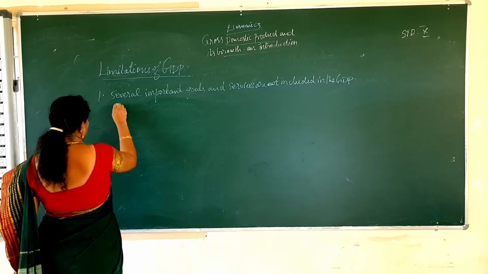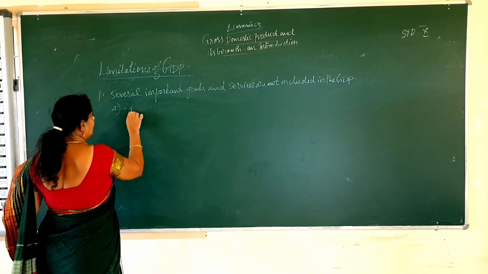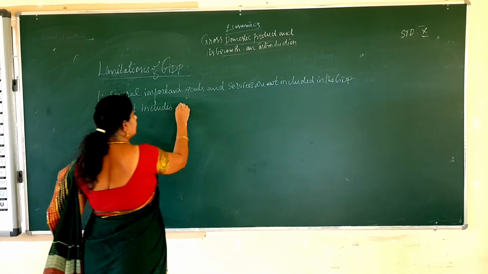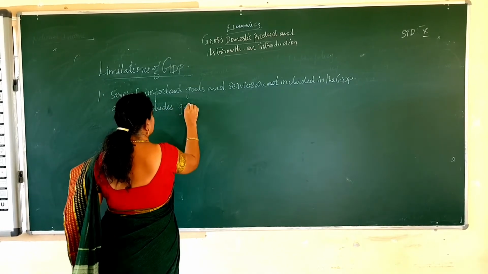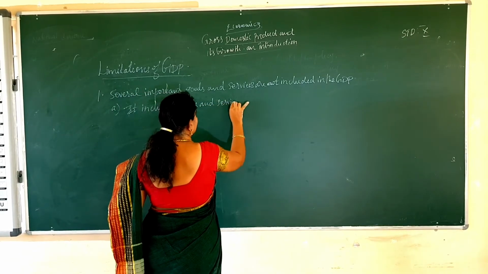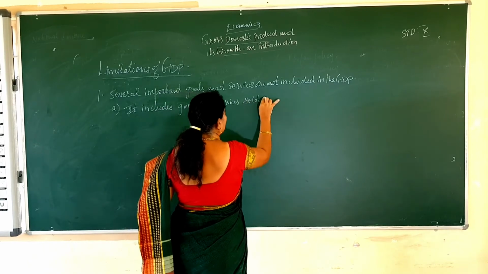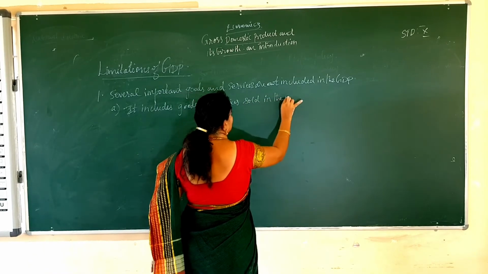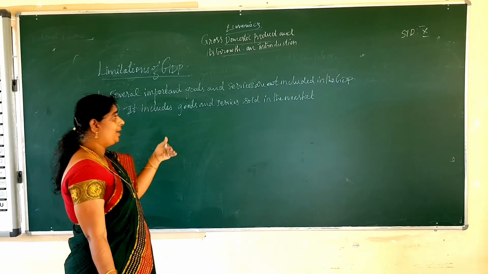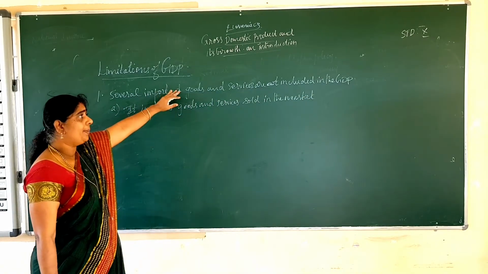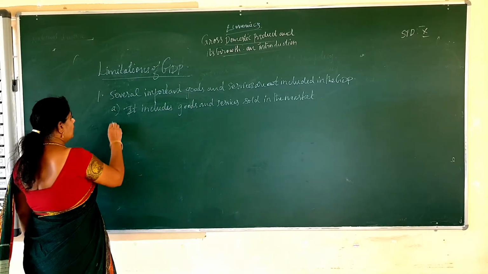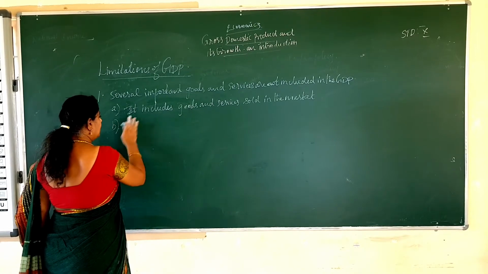Example, first, it includes goods and services sold in the market. Whatever goods and services we sell in the market, only those the GDP includes, everything else is left out. Okay, so the next point is the services